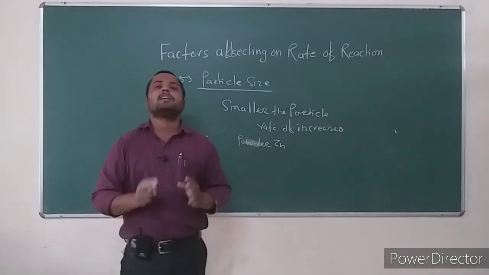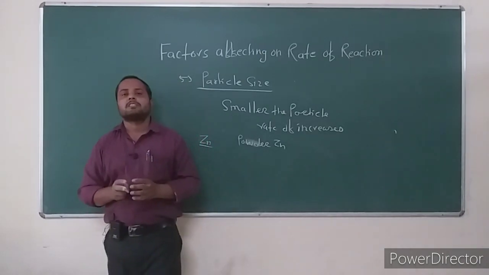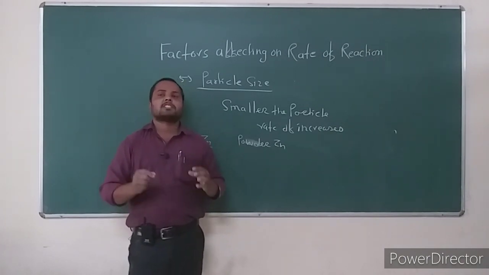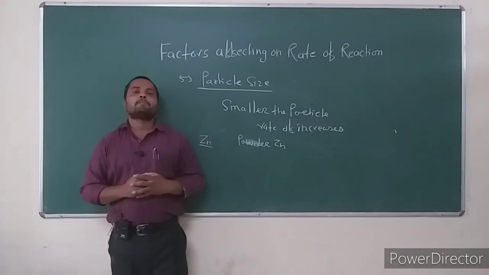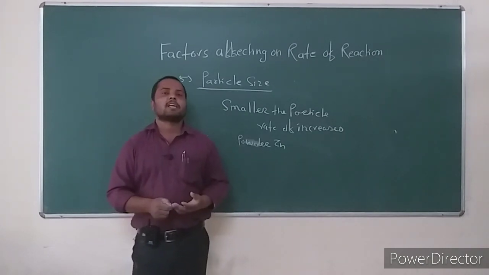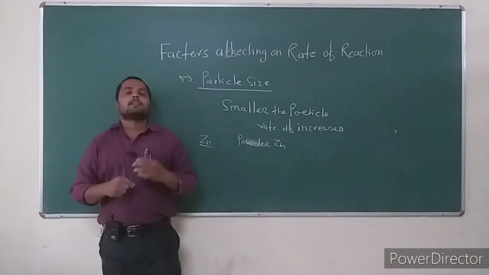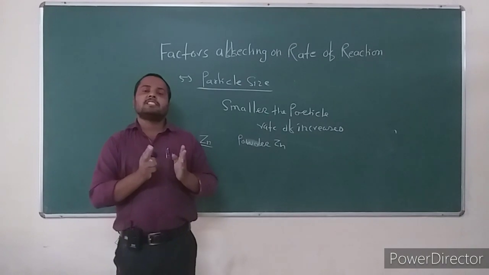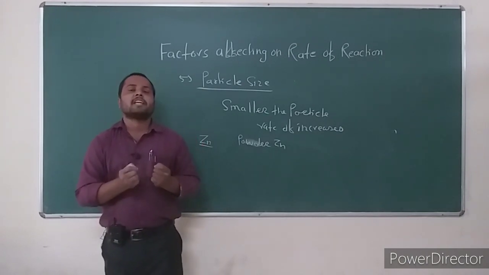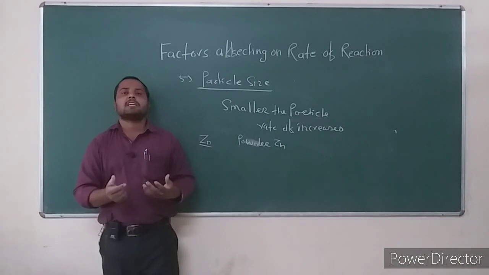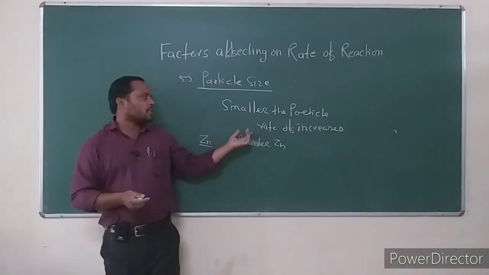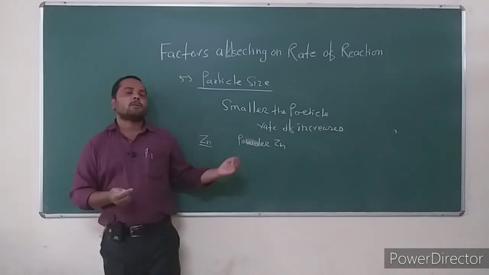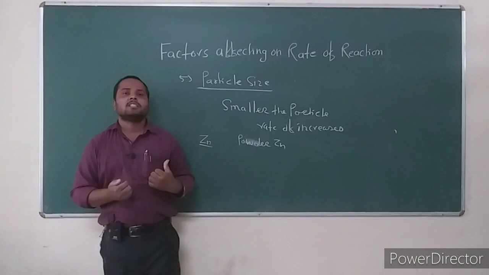The particle size of the reactant is very important to decide the rate of chemical reaction. The smaller the particle size, the larger the rate of the given chemical reaction. The rate of reaction increases as particle size decreases. Small size reactant reacts faster than large size reactant. You see the example: granular zinc reacts slowly as compared to powder form zinc. The powder form zinc reacts faster than the granular zinc.